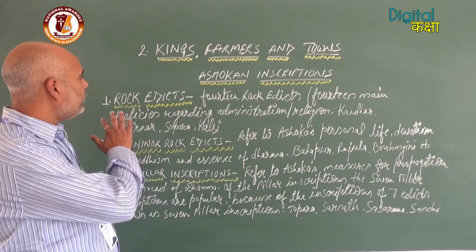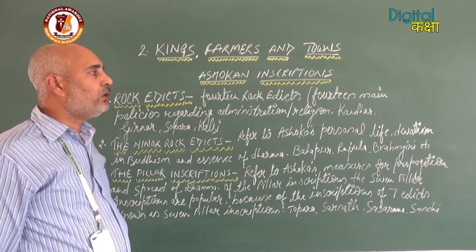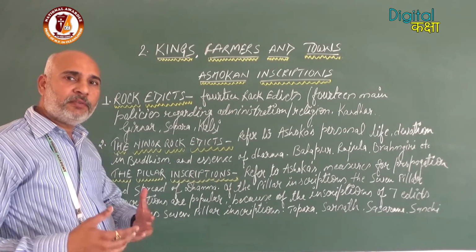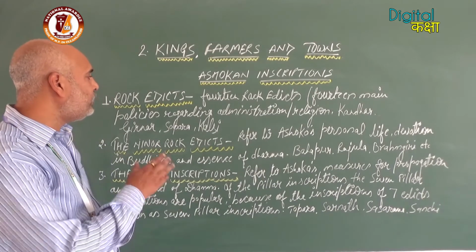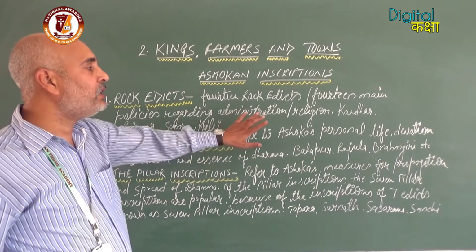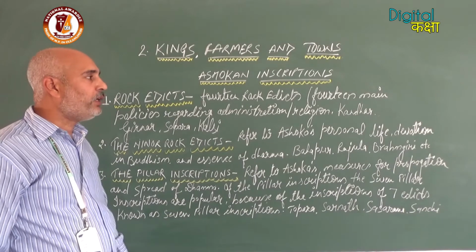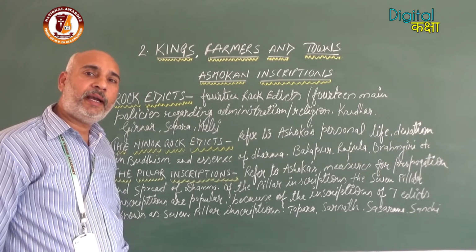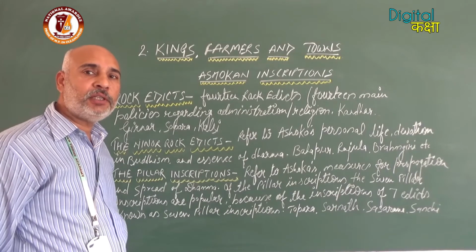First, we will discuss the rock edicts. These are known as the 14 rock edicts because 14 main principles of Ashoka regarding administration and religion are mentioned there.